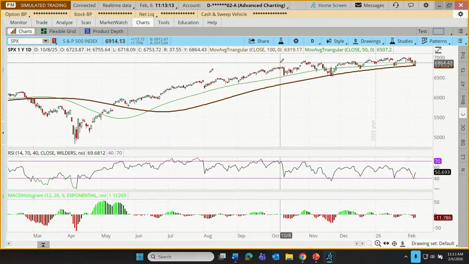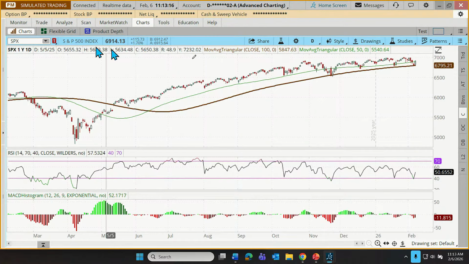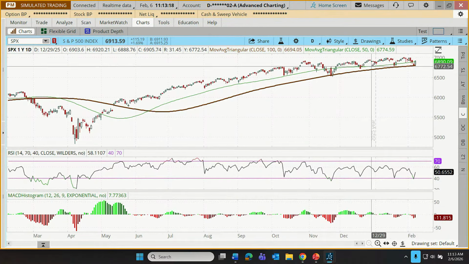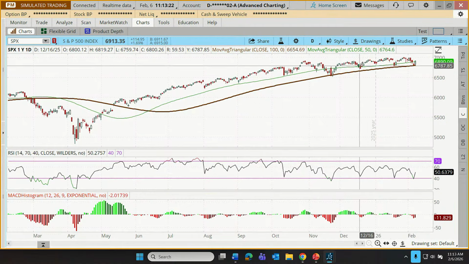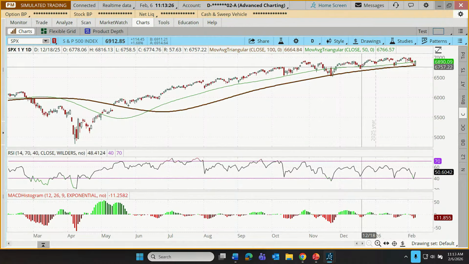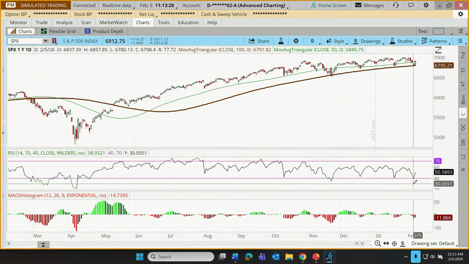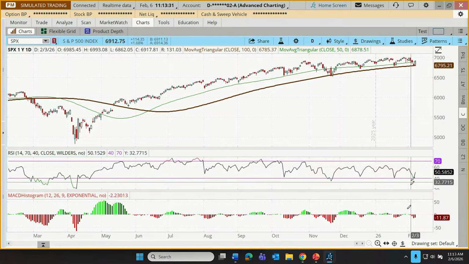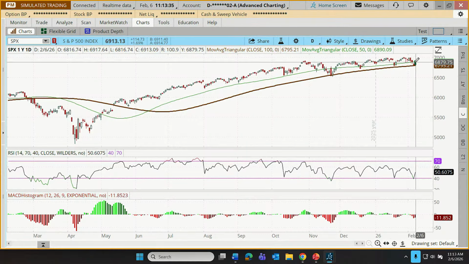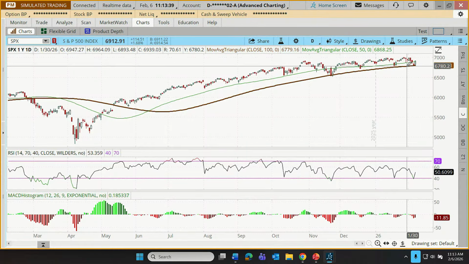But let's look at what's going on with the S&P 500 through our trend indicator. That's, in this case, a 100 and a 50 triangular moving average pair. Our value indicator is the RSI, and momentum we're measuring with MACD. All right, so what's going on with trend? Well, the 50 triangular moving average is still rising above the 100, and for those that use this approach, that might just be a bullish confirmation.